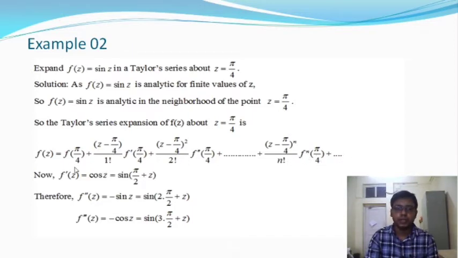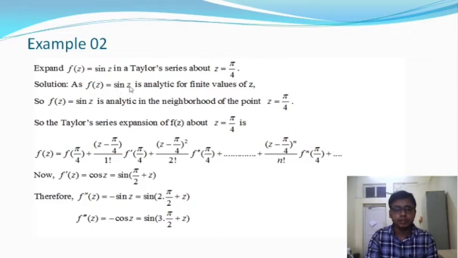Okay, this is actually the Taylor series expansion about the point z is equal to pi by 4, and I have already mentioned in the beginning of this class how to expand the Taylor series about any point within the circle C0. Okay, so now here the function f of z is equal to sin z.